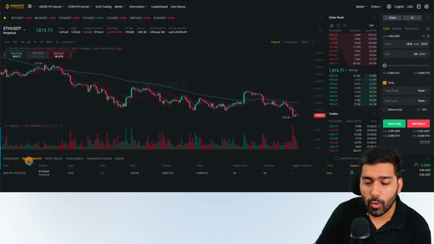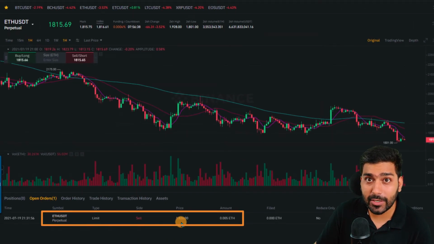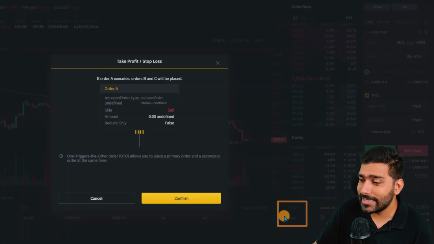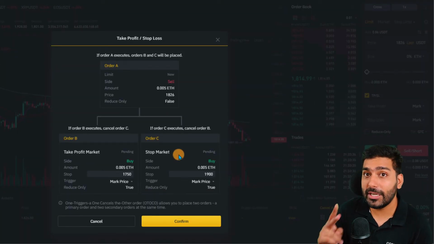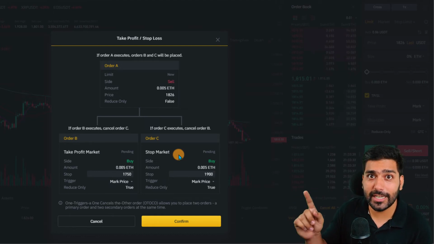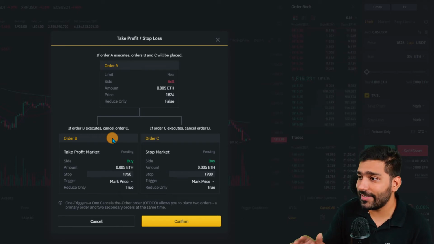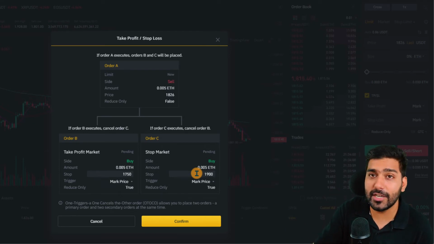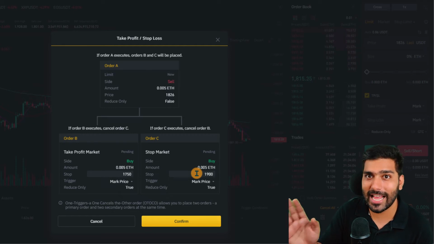As you can see, I have an open order for ETHUSDT at 1826. Once this price is triggered, ETH would be sold at 1826. Now, once this limit order is fulfilled, there will be two situations, because I had filled in take profit and stop loss prices. In case my take profit price of 1750 is triggered, this position will be closed, and this is what the order B scenario is. Or if the price rises and triggers 1900 USDT, then my position will also be closed, and I'll be incurring a loss.